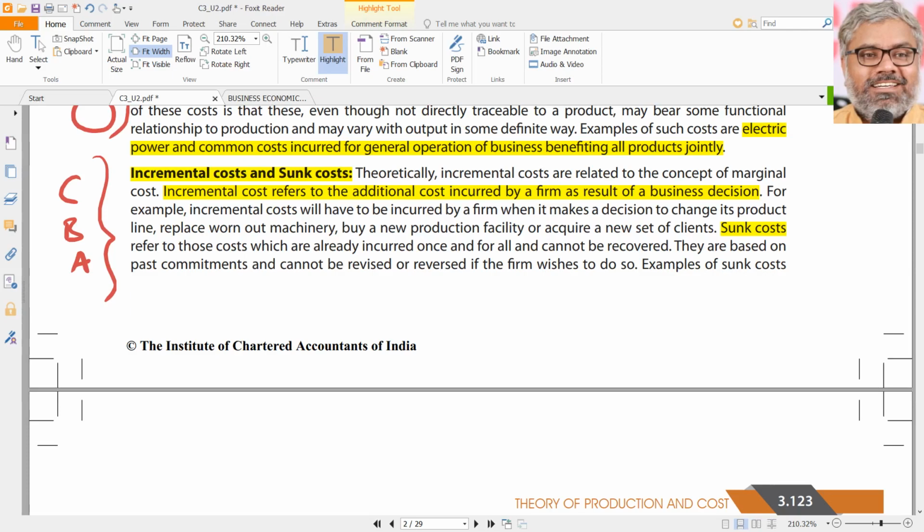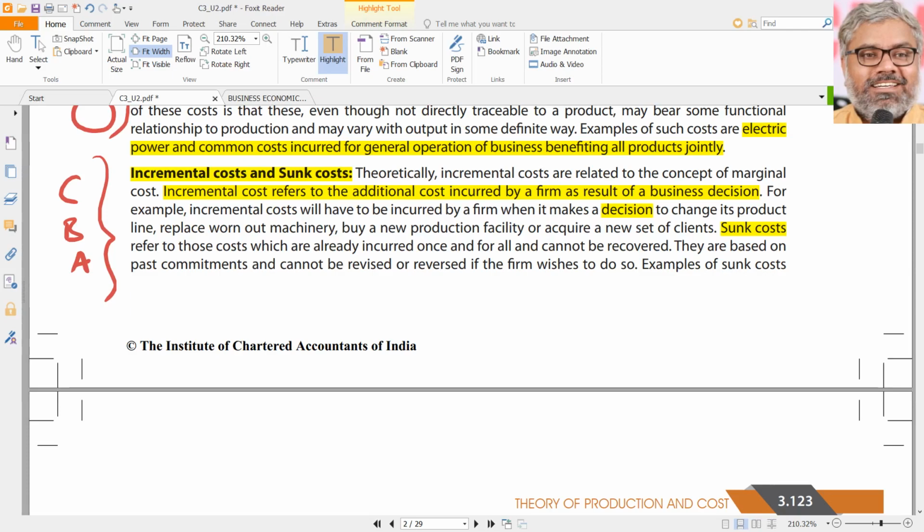But if at all there is any difference or any kind of relationship, it is this. What is that? Just now, as we understood, incremental costs are useful for decision making process, whereas sunk costs are not useful for decision making process. In other words, incremental costs are relevant for decision making, sunk costs are irrelevant for decision making. Neither are we going to make any decisions, nor are we going to consider any of the incremental costs or sunk costs at this level.